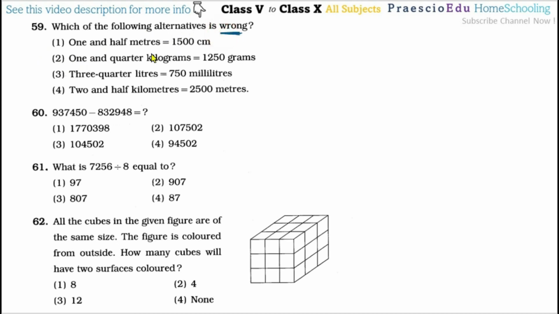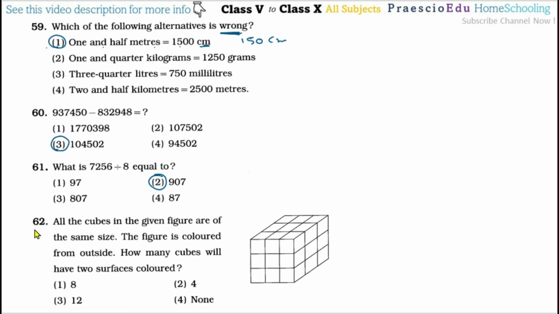Now question number 59: which of the following alternatives is wrong? We have to find the wrong one. Option number 1 is the wrong one. 1.5 meters in centimeters should be 150 centimeters, but here 1500 is mentioned, so this is the wrong one, so option number 1 is the correct answer. Then question number 60: for these two numbers we have to do the subtraction. After this subtraction you will find option number 3 is correct. Then question number 61: what is this division? We have to carry out this division operation, and for this option number 2 is correct.